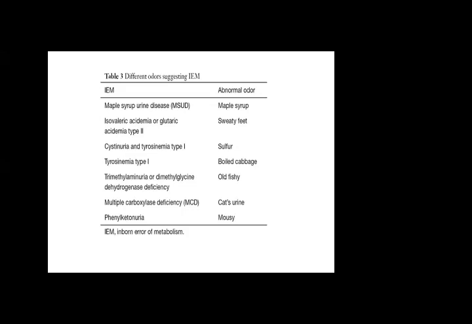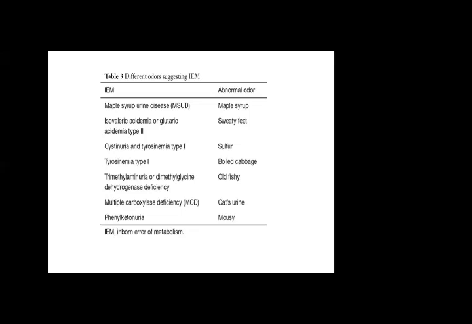So in cystinuria, and these are all IEM diseases, I'm just telling you a few specific disorders because they have a smell in their sweating or from their mouth.